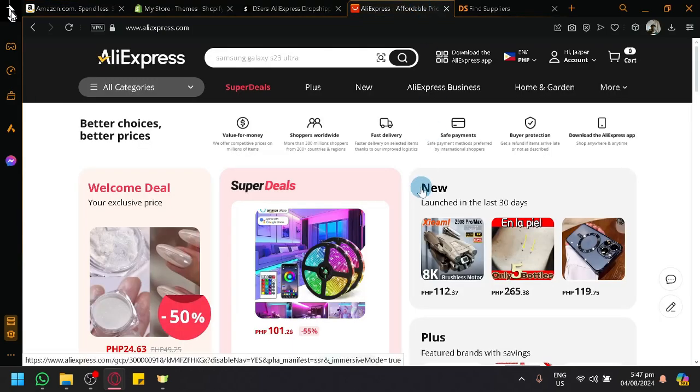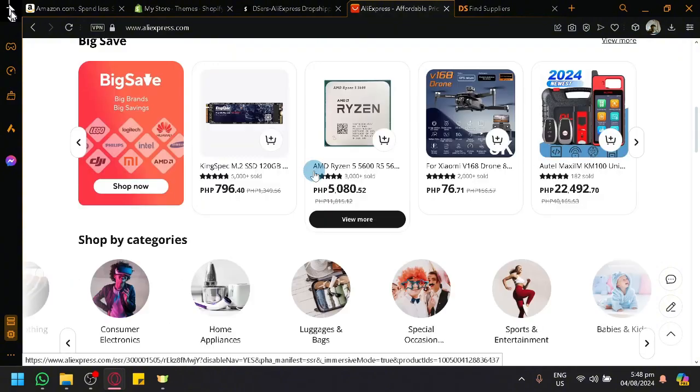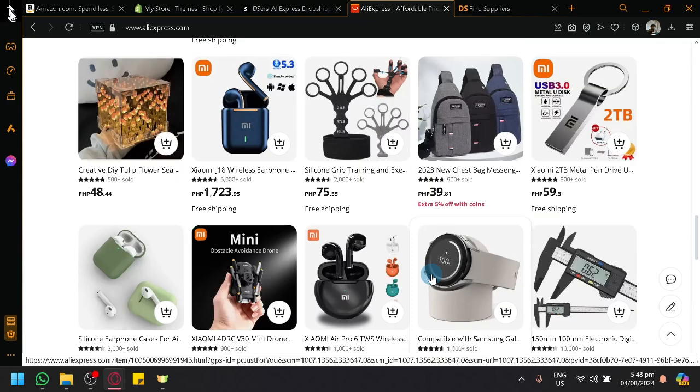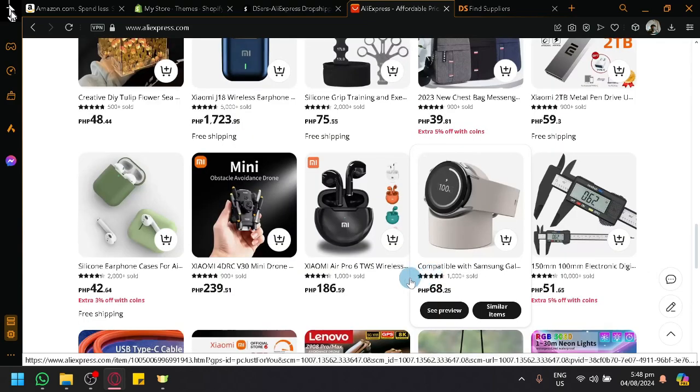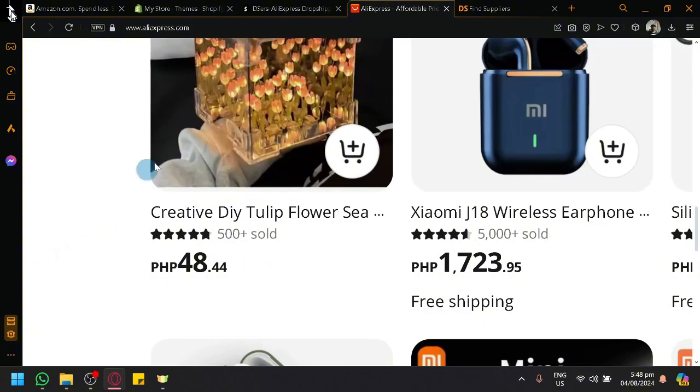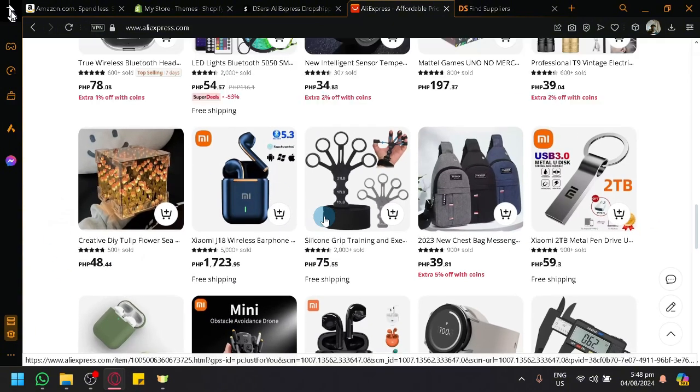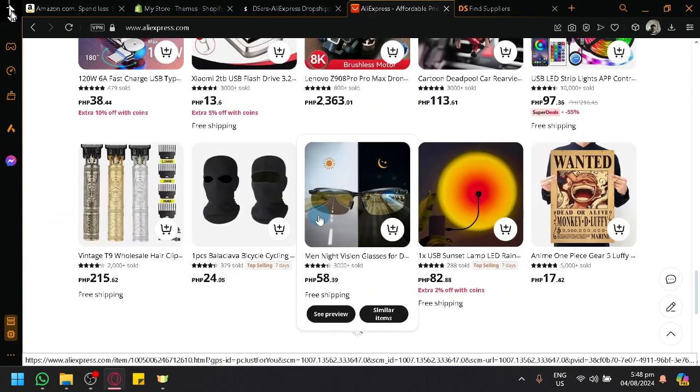Now, AliExpress is a great platform to start dropshipping with because of all its low prices and available products. There's all sorts of products. You can literally find any product inside of AliExpress with extremely cheap prices. For example, I myself purchased this exact same product on a different e-commerce platform that is local to my area, and I paid 200 peso for this exact same thing, but over here it costs less than 50, which shows how cheap the products are inside of AliExpress.